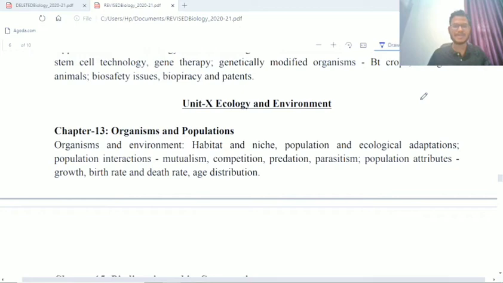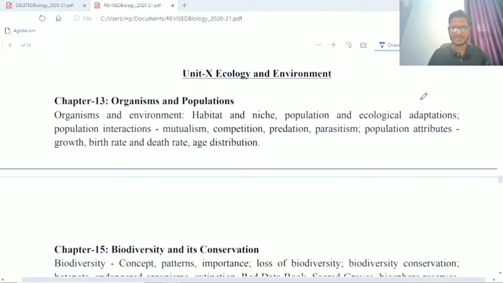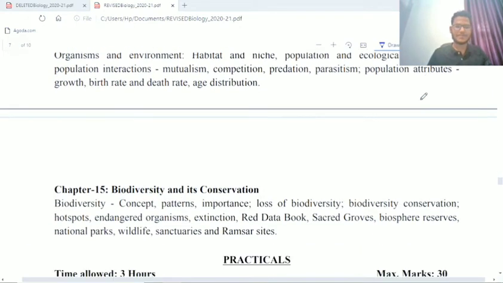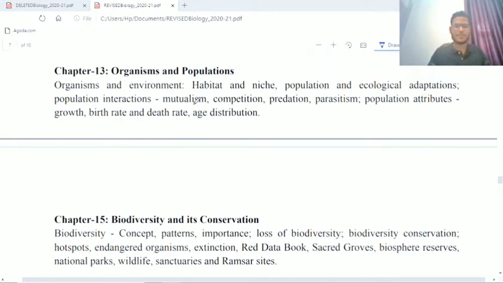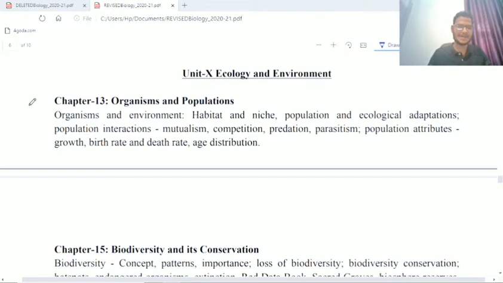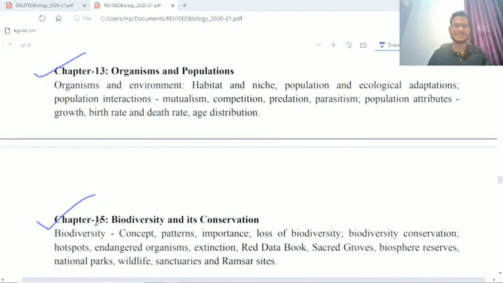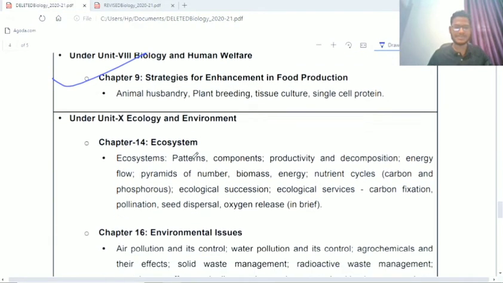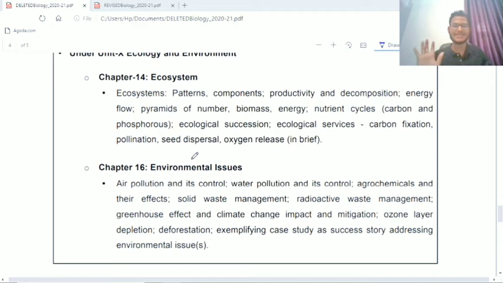Let's go to the last unit, the 10th unit, ecology and environment. Before, there were 4 different chapters, but now you can see only 2: chapter 13, organisms and populations, and chapter 15, biodiversity and its conservation. The other 2 chapters, chapter 14 and chapter 16, are totally removed, my dear friends.